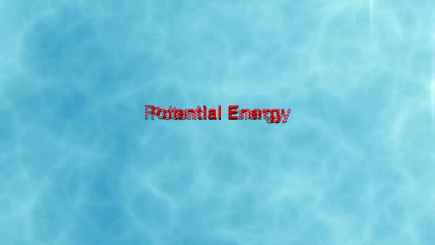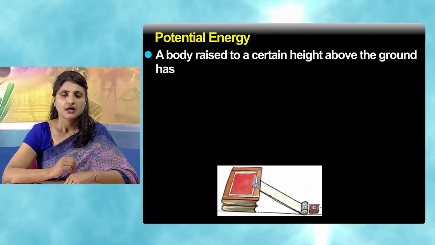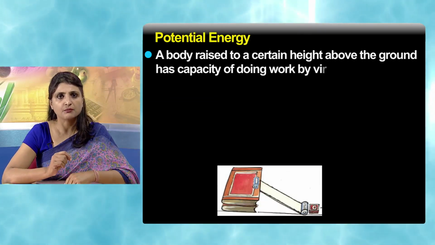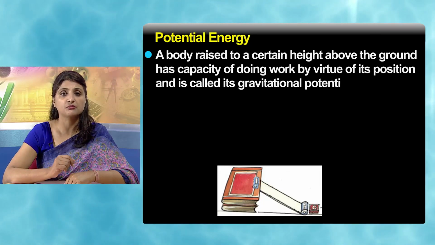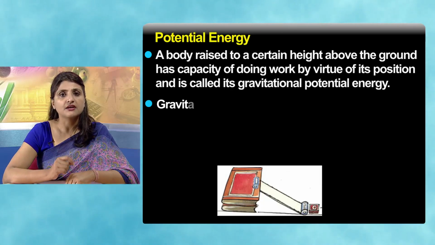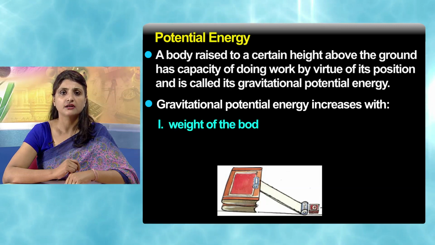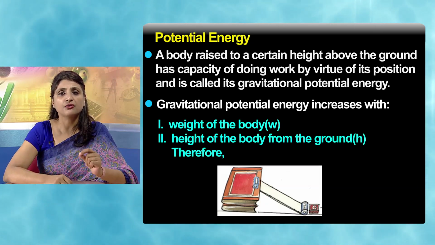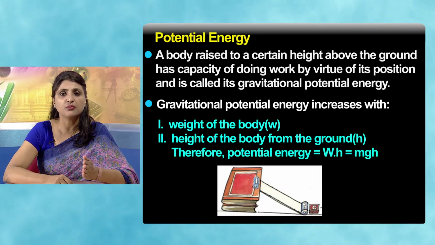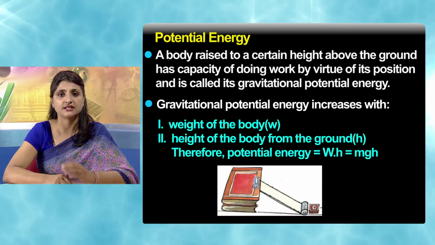There is this potential energy. This happens when a body raised to a certain height above the ground has a capacity of doing work by virtue of its position, and it is called gravitational potential energy. The gravitational potential energy increases with weight of the body and height of the body from the ground, and therefore it can be expressed as W dot H, which is equal to mgh.